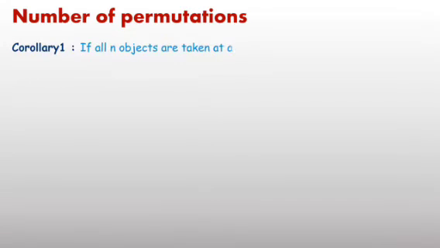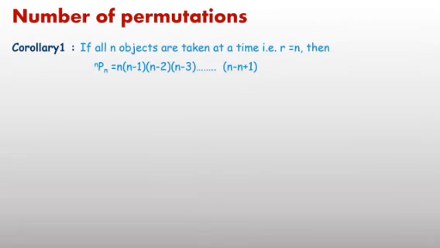Now some results based on the above formula. If r equals n, it means we are going to take all the objects at a time. Then in place of r write n minus r plus 1, the formula already written. In place of r you are writing n minus n plus 1, n minus n cancels out. You will get nPn equals n into n minus 1 into n minus 2 up to 1, the product of the first n natural numbers, that is factorial n. nPn equals factorial n.